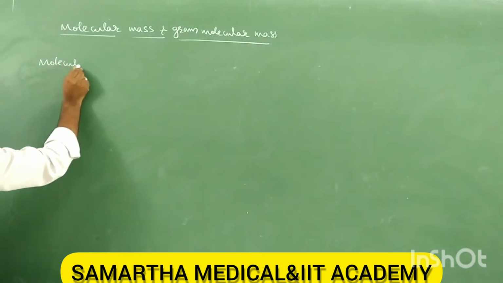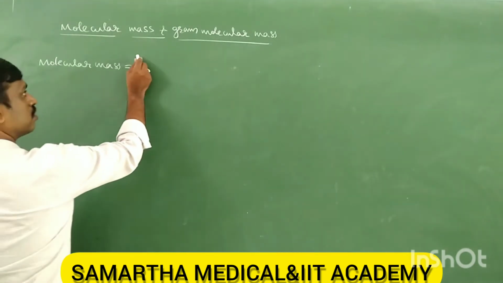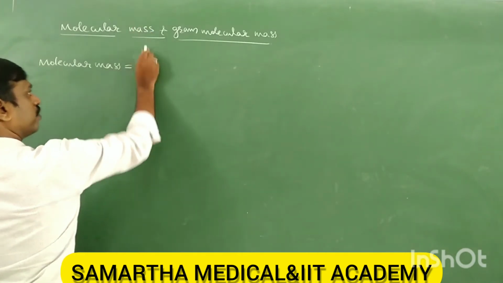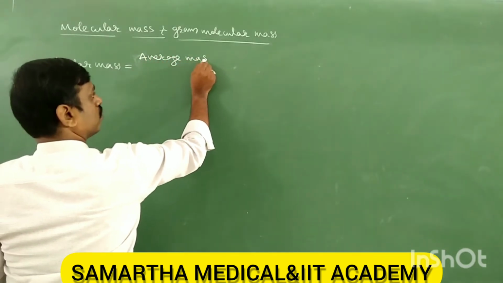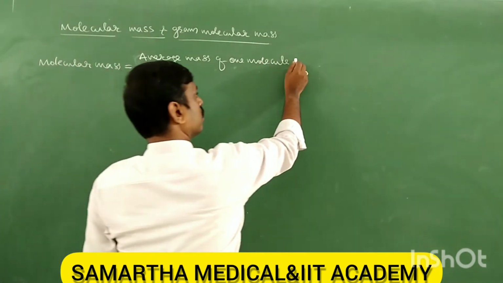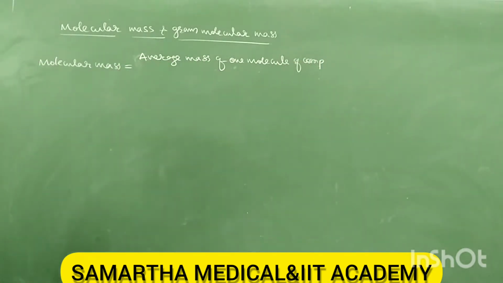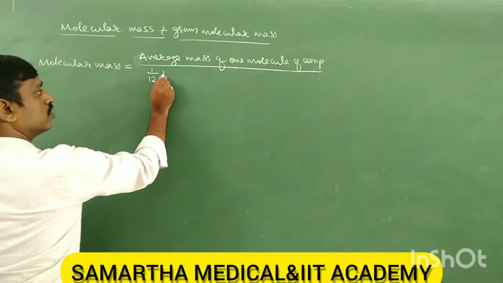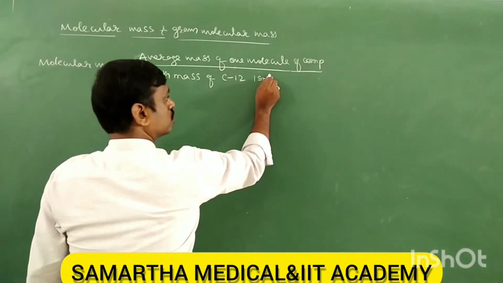Molecular mass is the average mass of one molecule of a compound, divided by 1/12th the mass of a carbon-12 isotope.